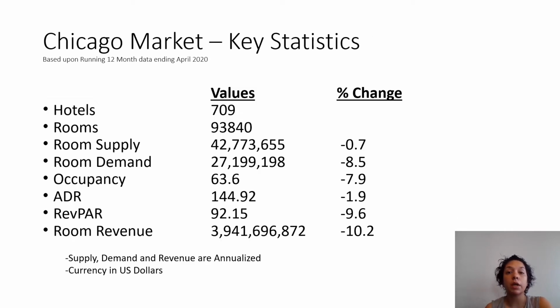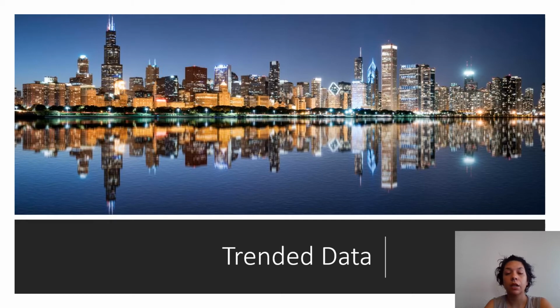So, Chicago market key statistics. If you look here, supply, demand, and revenue are annualized, and this is in US dollars. Next, we'll be talking about trended data.